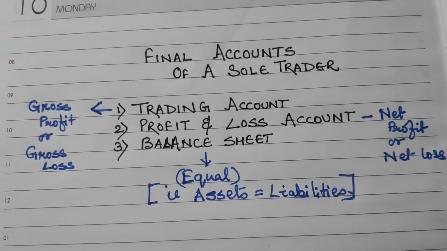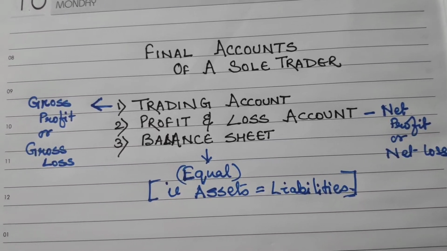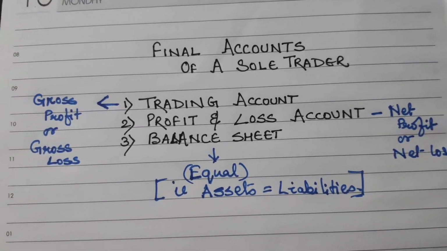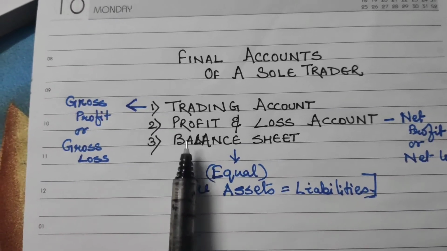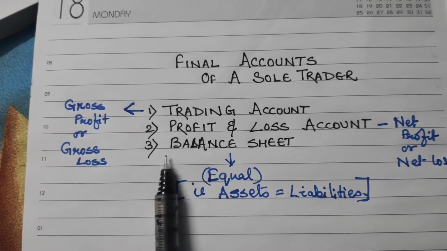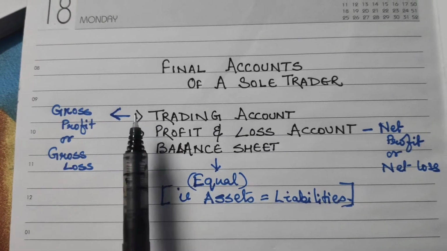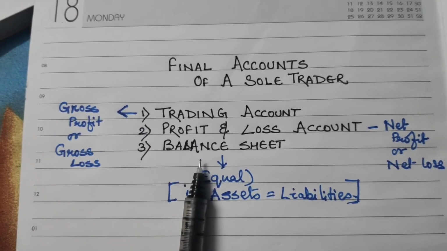Now, when final accounts are prepared, three types of accounts are prepared. First is the trading account. Second, as you can see written, is the profit and loss account. And third is the balance sheet. Why is the trading account made? These three accounts are made stepwise.